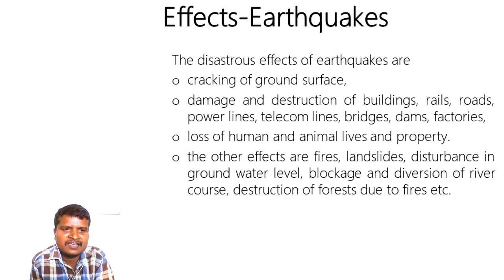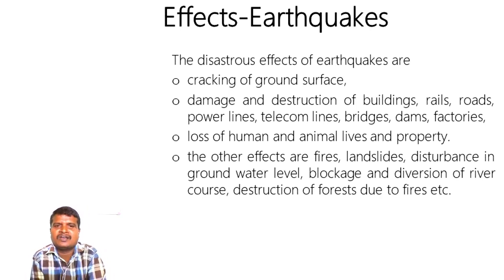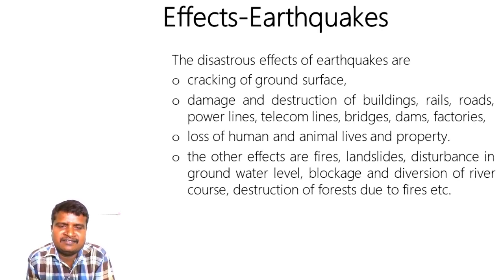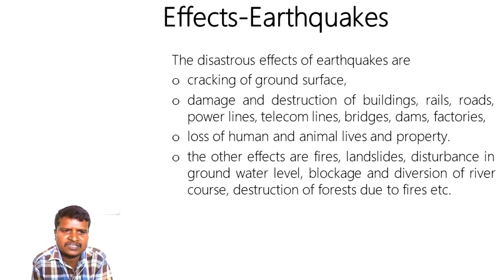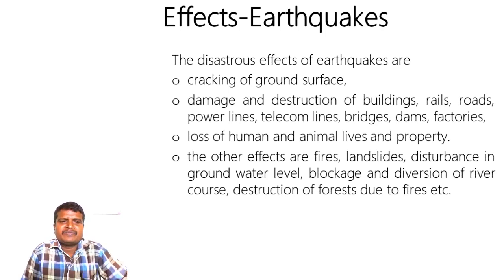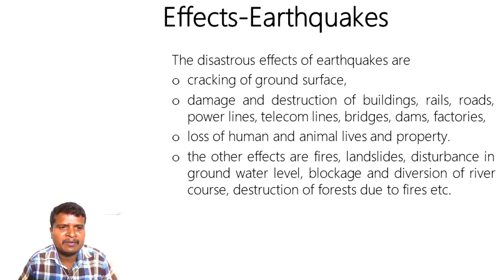The last one is the peninsular zone, which includes all our islands. In earthquake distribution classification, even our coastal areas and island places are included in the peninsular zone. The peninsular zone is called the zone of minimum intensity. Here, only in very rare cases do we experience earthquakes, hence this zone is called the zone of minimum intensity.